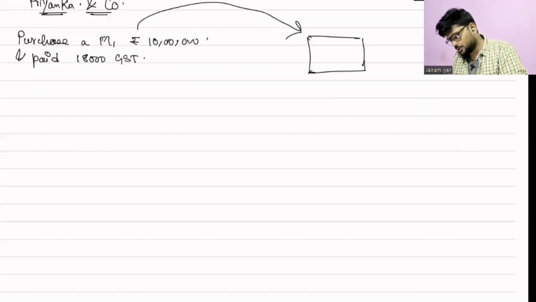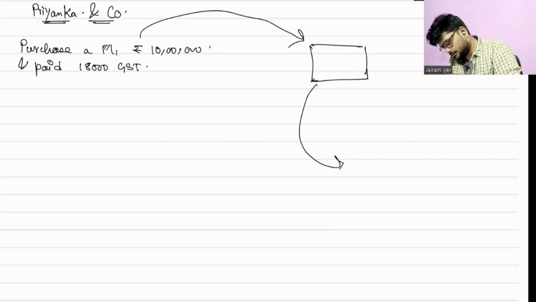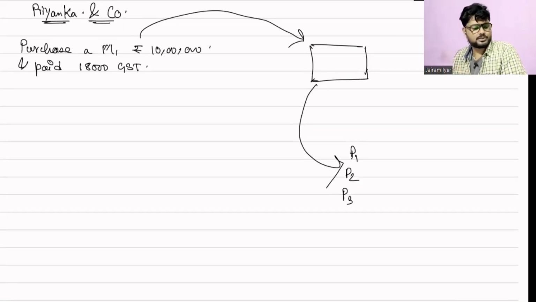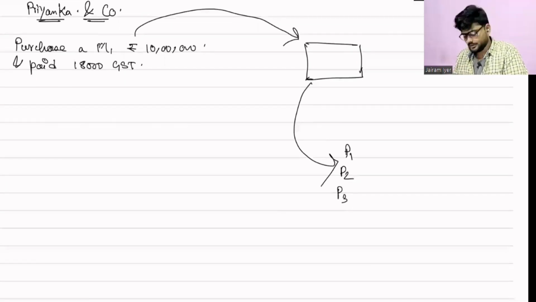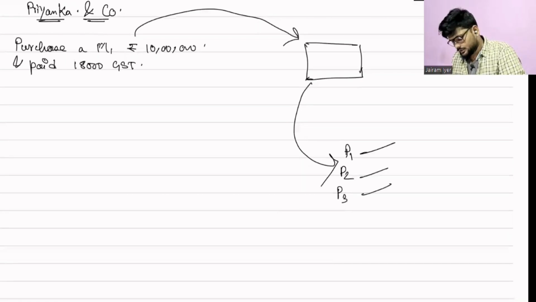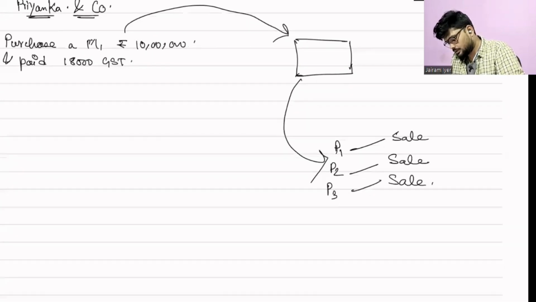Now what will she do? She will produce some articles. Say she has produced product 1, product 2, and product 3. And what will she do after the production? She will sell it. Now suppose, for example, we just take product 1.